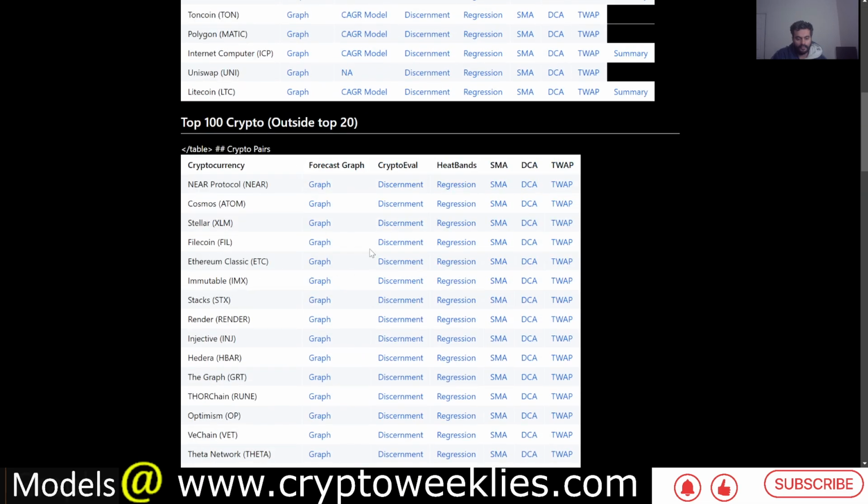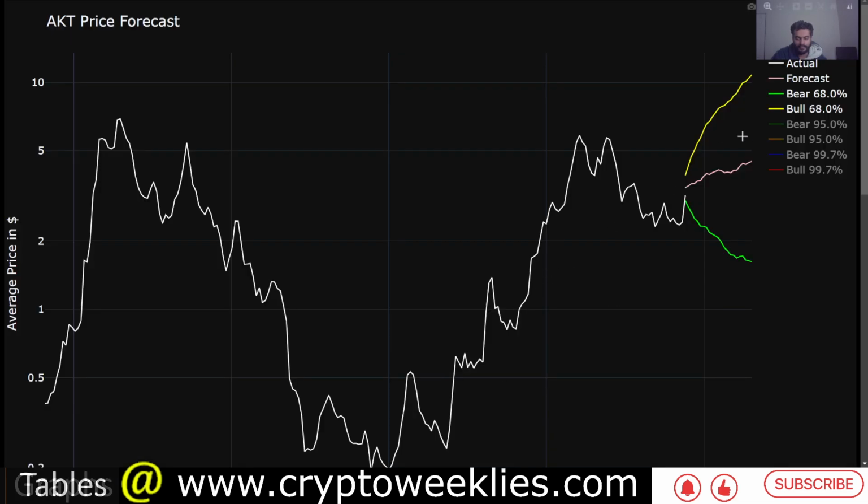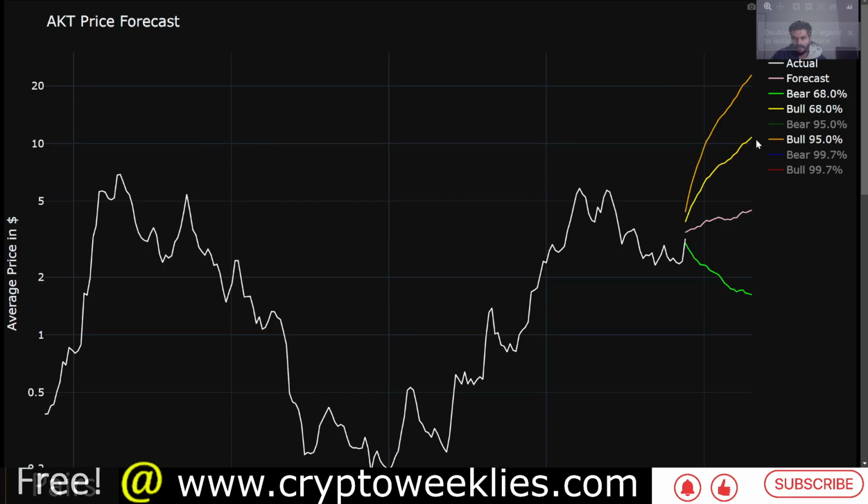So right now the only bullish scenario exhibited by any model for Akash is first the SMA model, and then this bull case for Akash between now and the end of April 2024: between almost $4 and about $10 to $11 at one standard deviation, and between $4.40 and $22.87 in the two standard deviation models.